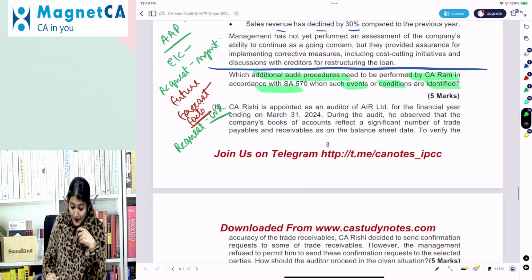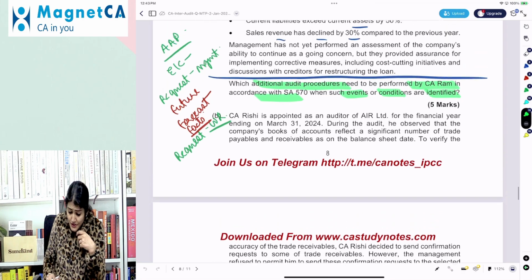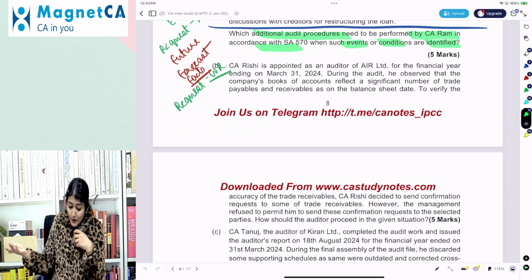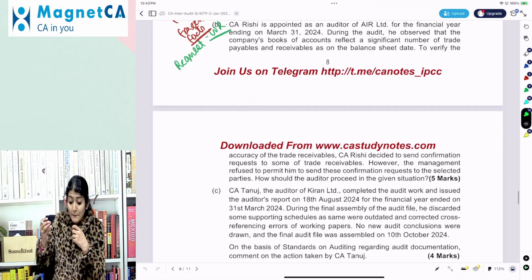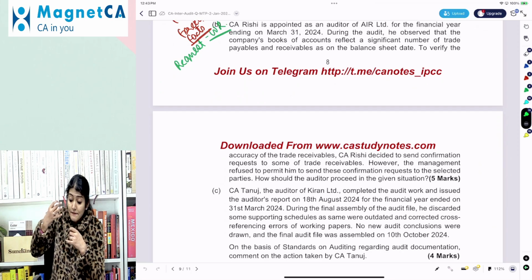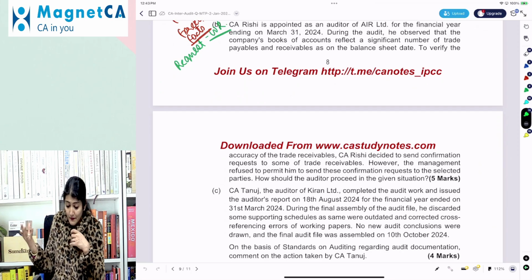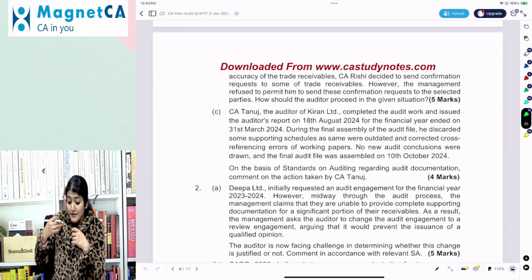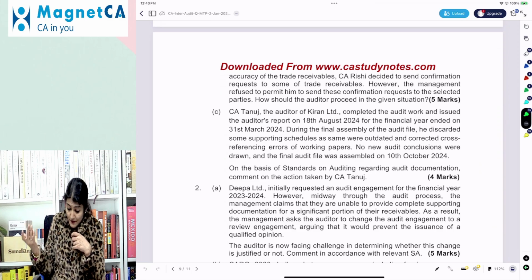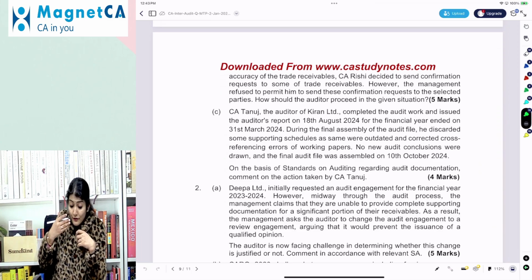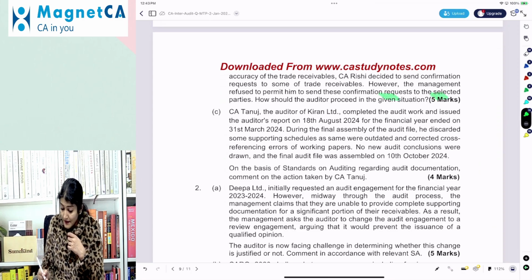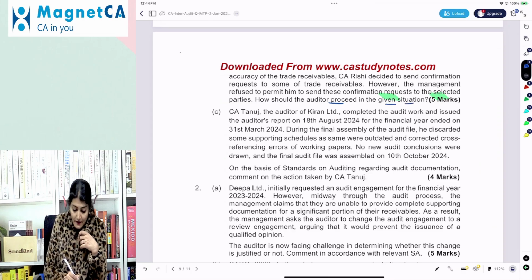Wonderful. Question number 1B. Rishi is appointed as an auditor of AIR for financial year 24. During the audit, he observed that the company's books of account reflect a significant number of trade receivables on the balance sheet date. To verify the accuracy of the trade receivables, Rishi decided to send confirmation requests. However, the management refused to permit him to send these confirmation requests to the selected parties. How should the auditor proceed in the given situation?